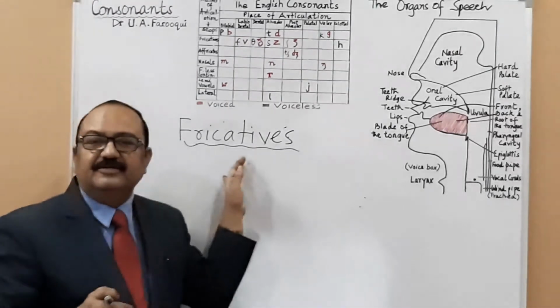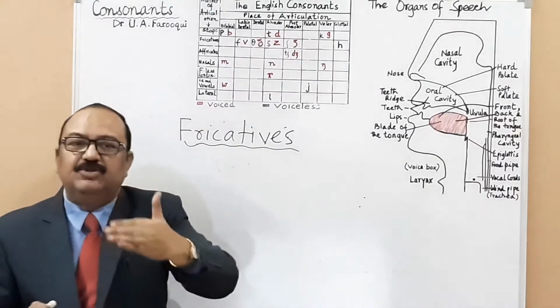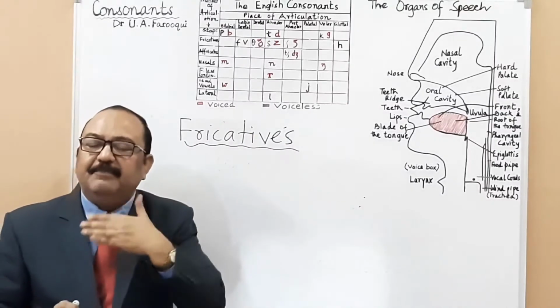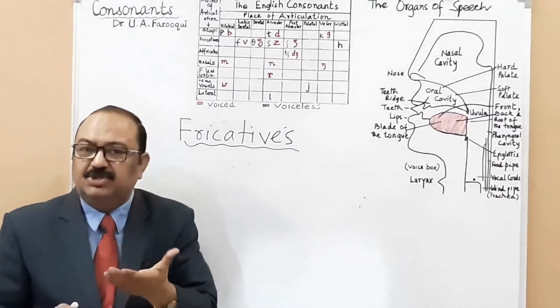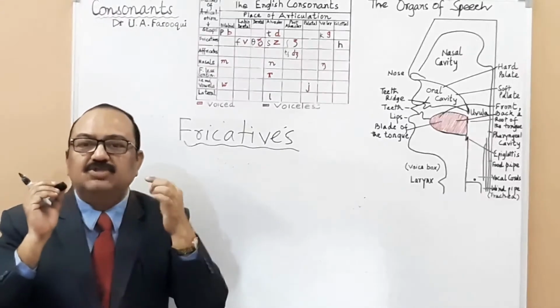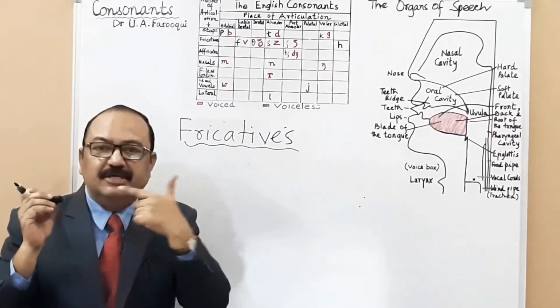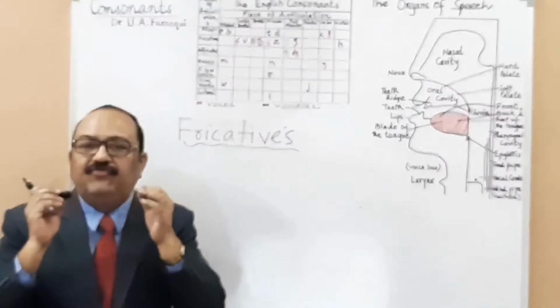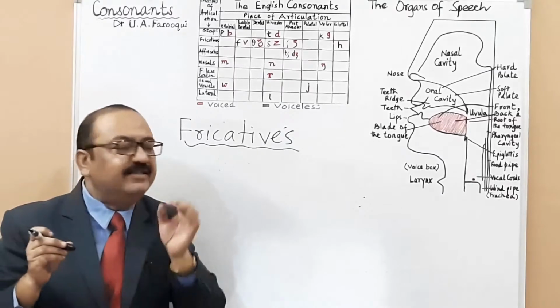So fricatives are, as you notice while articulating them, sounds made by forcing breath out through a narrow opening. You have a narrow opening in the mouth. Notice your mouth. Notice my mouth. Narrow opening in the mouth, causing an audible friction.